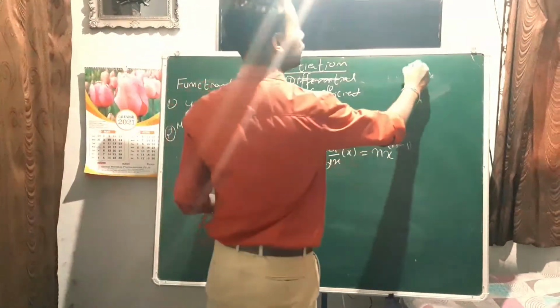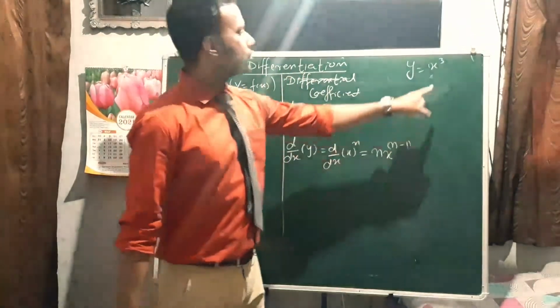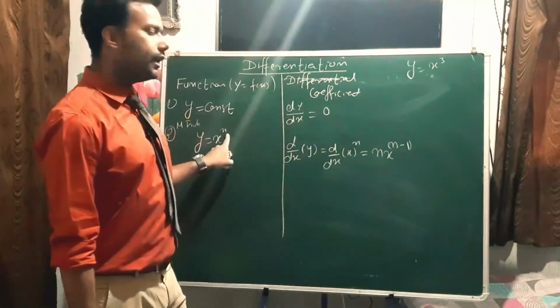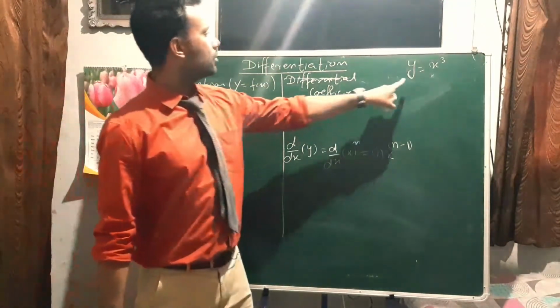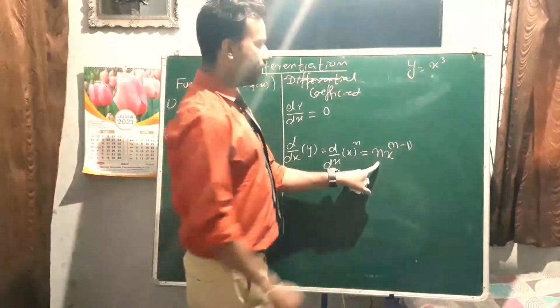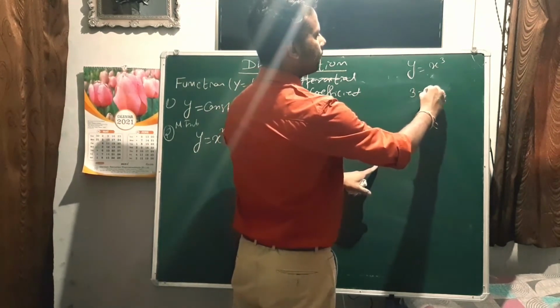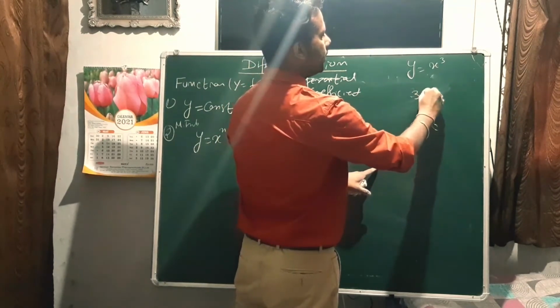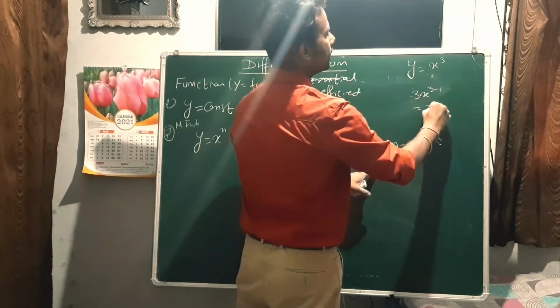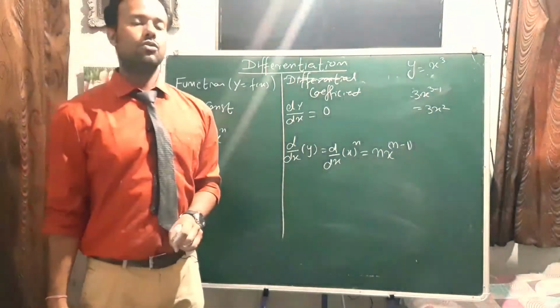Example, suppose the value of y is x cube. So here 3 is nothing but n. You can relate this equation, y equals to x to the power n, and the value of n is 3. How to solve it? n x to the power n minus 1. So n is 3, so 3x to the power 3 minus 1, that is 3x squared will be the differentiation of y with respect to x.